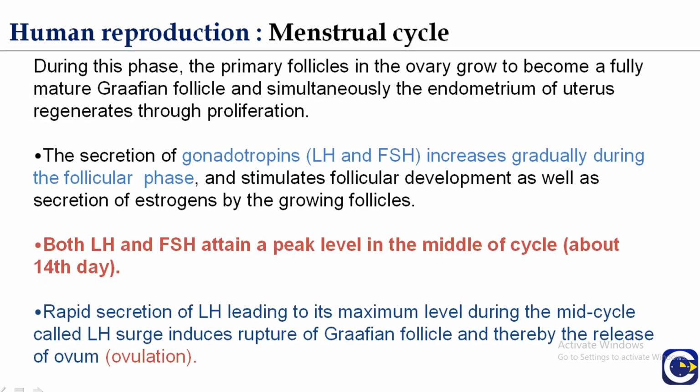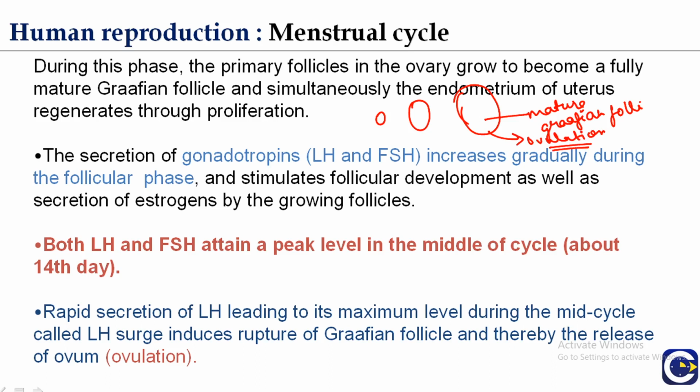Now, during this phase, the primary follicles in the ovary, you have seen, become the mature Graafian follicle, and it is ready for the process of ovulation, which takes place on the 14th or 15th day of the cycle.